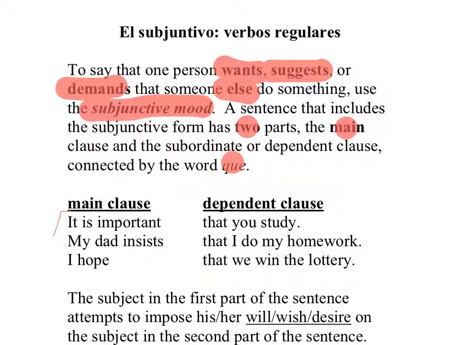Everything in the main clause, it is important, my dad insists, and I hope, these are all sentences. These can all stand alone. Everything in the dependent clause, none of these can stand alone. They're all dependent on the main clause. That you study, that I do my homework, that we win the lottery are not sentences by themselves.